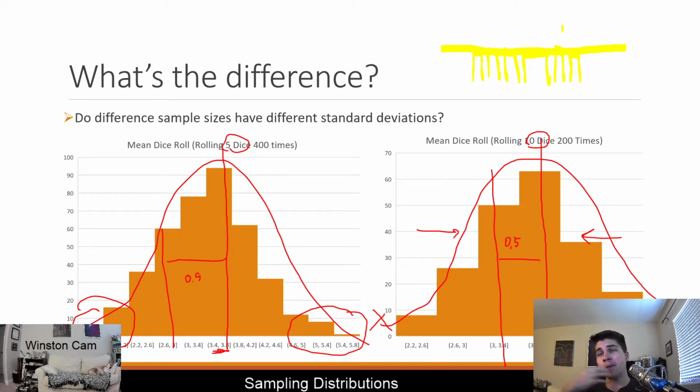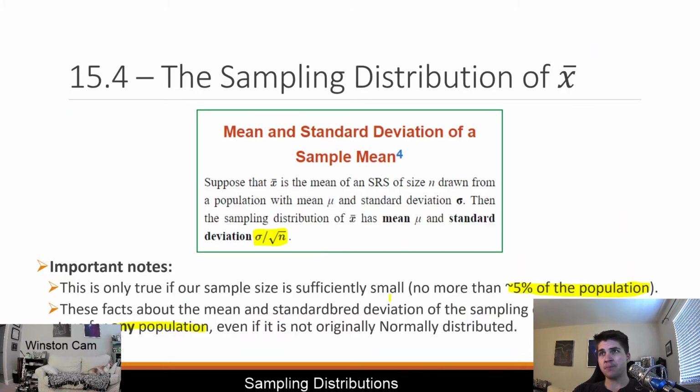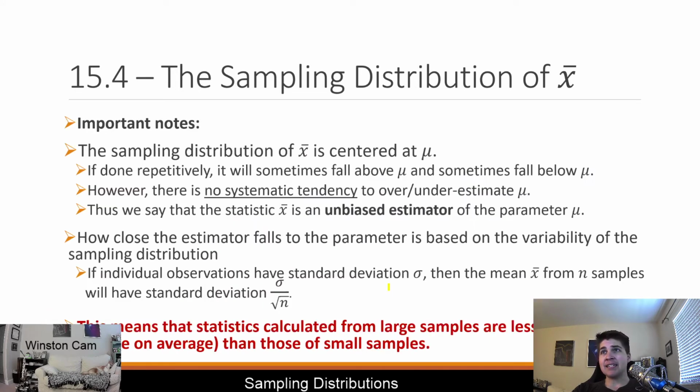But when we look at the sampling distribution of rolling a die 400 or 200 times, depending on the sample size, notice it follows a general normal distribution. And that is another key behind this idea, which is often referred to as the central limit theorem. But we'll get to that. I'm getting a little bit ahead of myself. But let's just talk about a few details of what we call the sampling distribution.